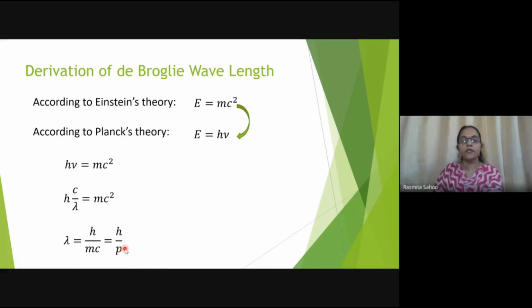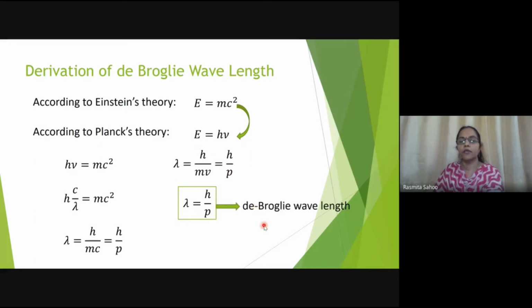Now similarly, if we consider a matter particle, and the mass of the matter particle is m and it is moving with a velocity v, then we can write the wavelength associated with the matter particle is equal to h by mv, that is nothing but h by p. So in general, we can write lambda is equal to h by p, where lambda is the de Broglie wavelength. And what is this h? That is Planck's constant, and p is nothing but the momentum of the matter particle.